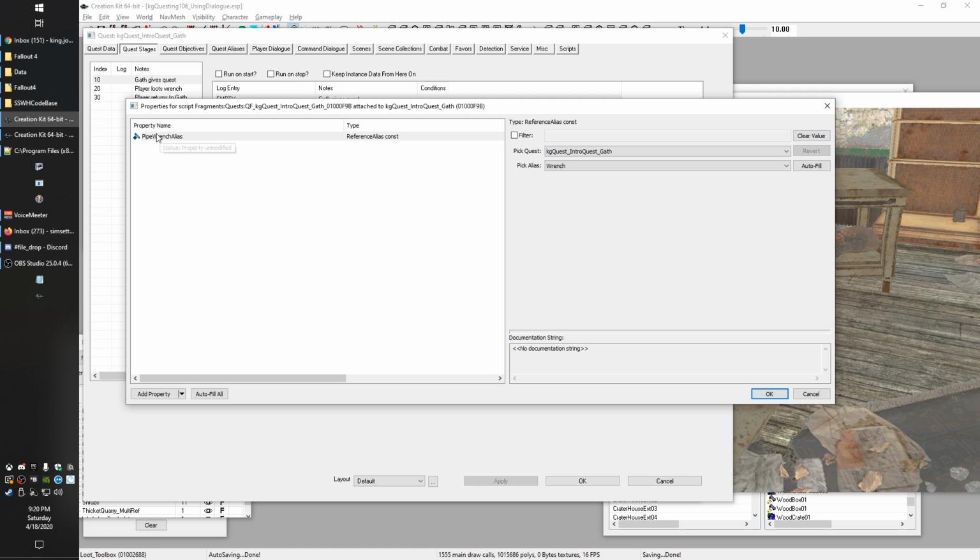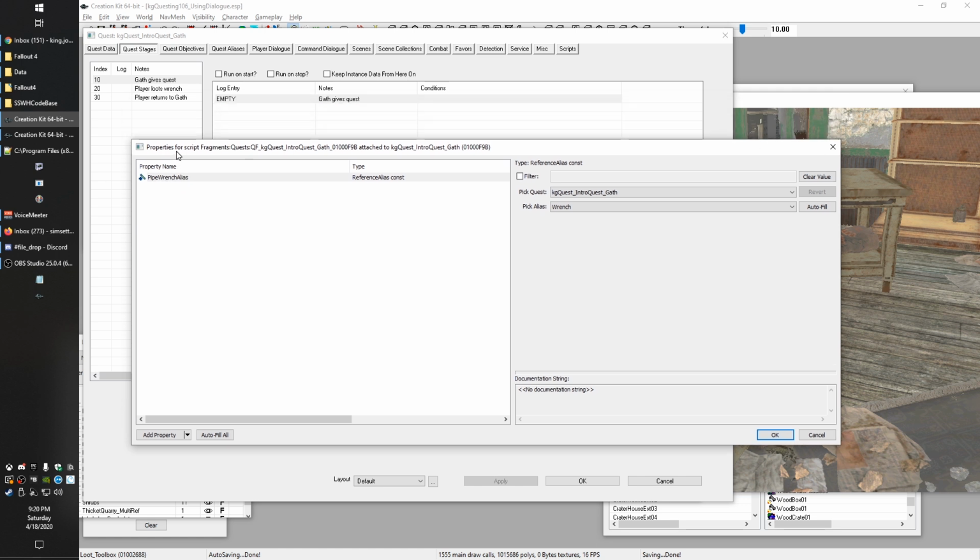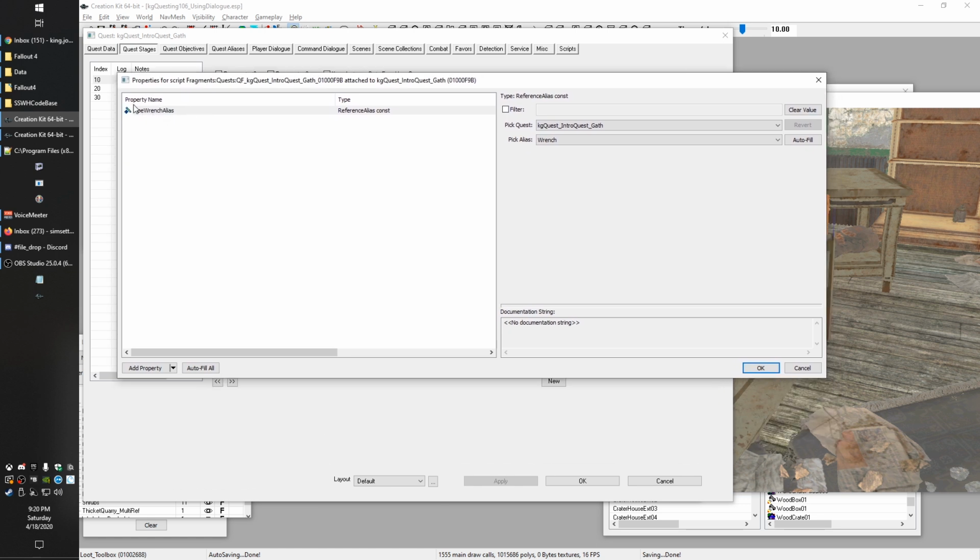We'll select that. And so now, the way the properties work is this property name, anytime I use that in my script, it's talking about whatever I define right here. So it's just a variable. The pipe wrench alias in my script now means the wrench alias, is what all it means. And we could point that to a different quest or different alias, and the code would always stay the same. So that's all that is.